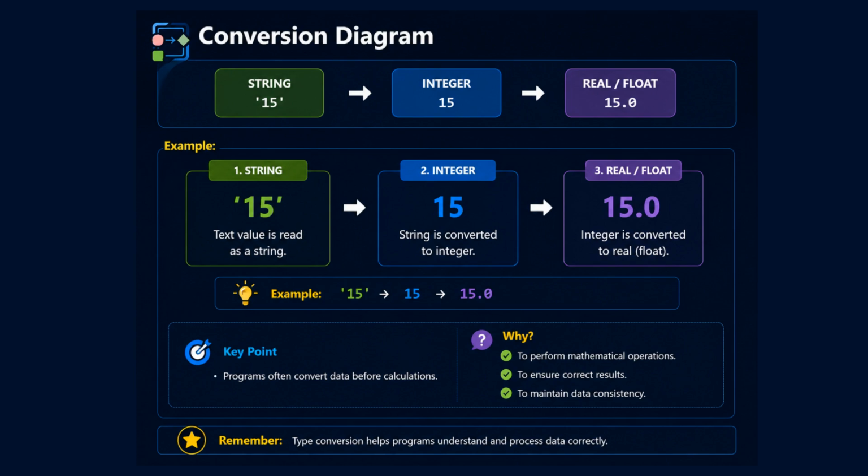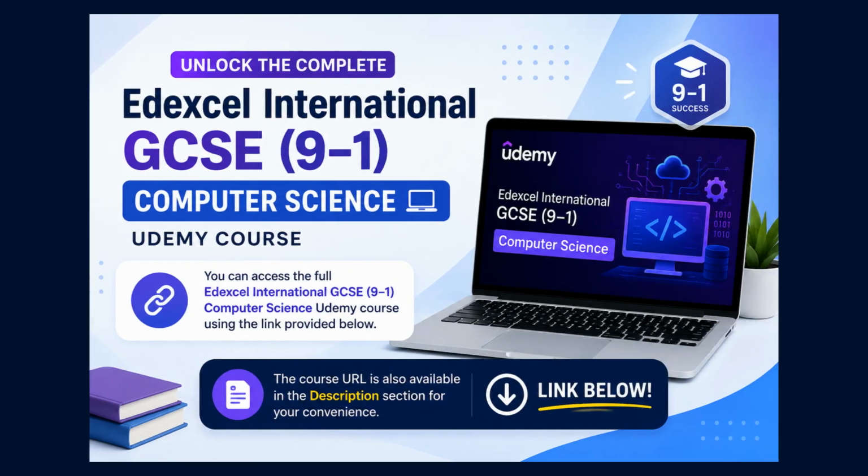Now, let's look at the detailed example step by step. Step 1. The value 15 is read as text, also called a string. At this stage, the computer treats it as characters, not as a number. Step 2. The string is converted into an integer. Now the value becomes a whole number that can be used in calculations. Step 3. The integer is converted into a real or float value. This allows the program to perform decimal calculations accurately.